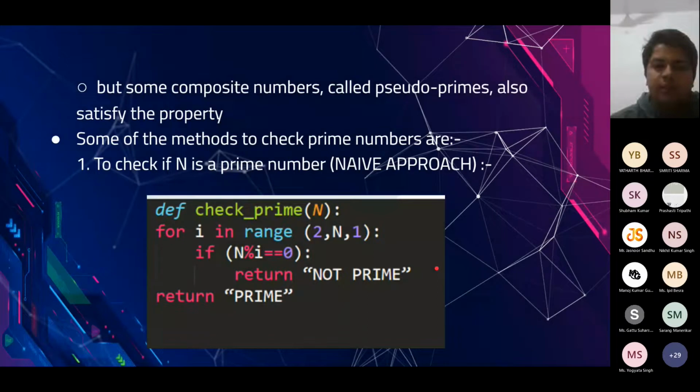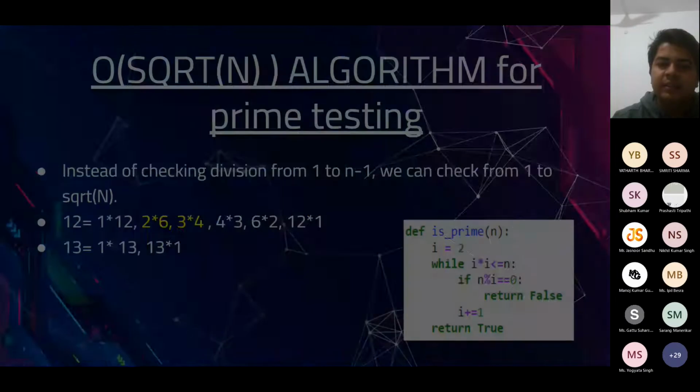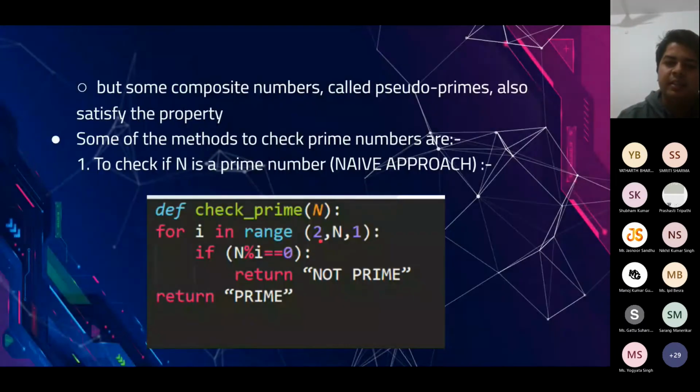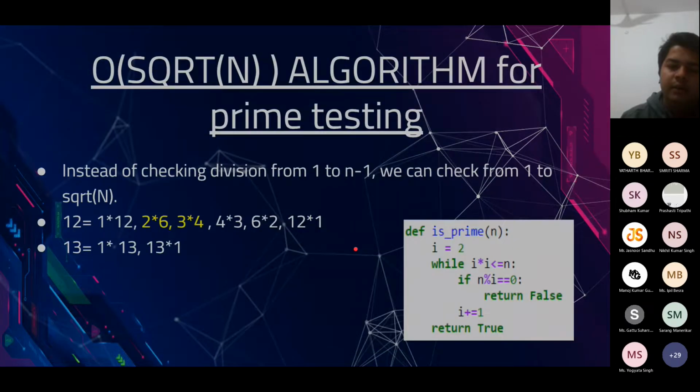So this is for the naive algorithm that we discussed. We go all the way up to that number. In fact, here this is even worse. Here we are going up to n minus 1. This is the square root technique.